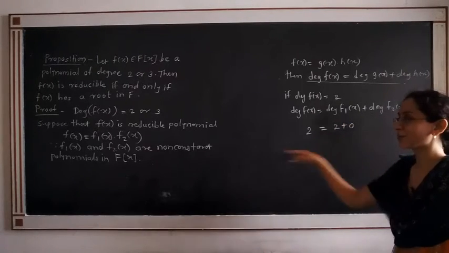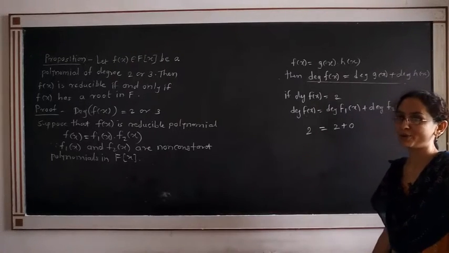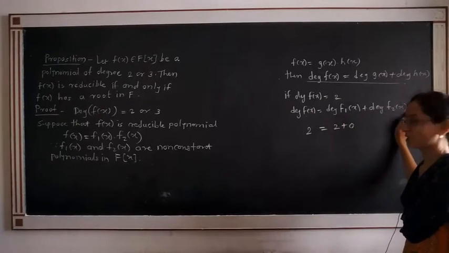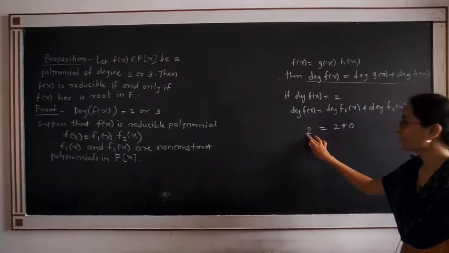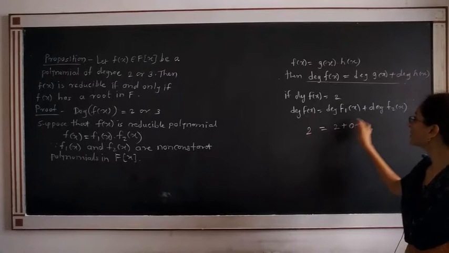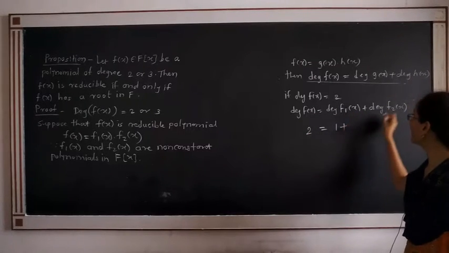But we know that f2(x) is a non-constant polynomial. Also f1(x) is a non-constant polynomial. Therefore, the degree of f1(x) or f2(x) is not equal to 0 in any one of the cases. Therefore, if the degree of f(x) is 2, then the degree of f1(x) must be 1. And what is the remaining degree of f2(x)?